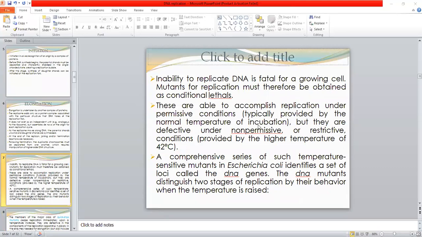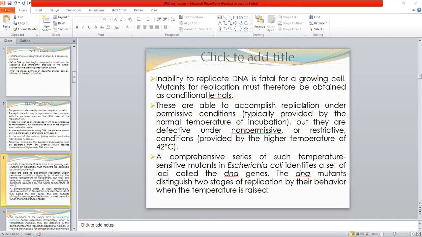The inability to replicate DNA is fatal or lethal for the growing cell. For a growing cell, if it loses the ability to replicate, the cell cannot exist for a longer time. Mutants for replication must therefore be obtained as conditional lethals. So the mutants which are deficient in the replication process are known as conditional lethals.